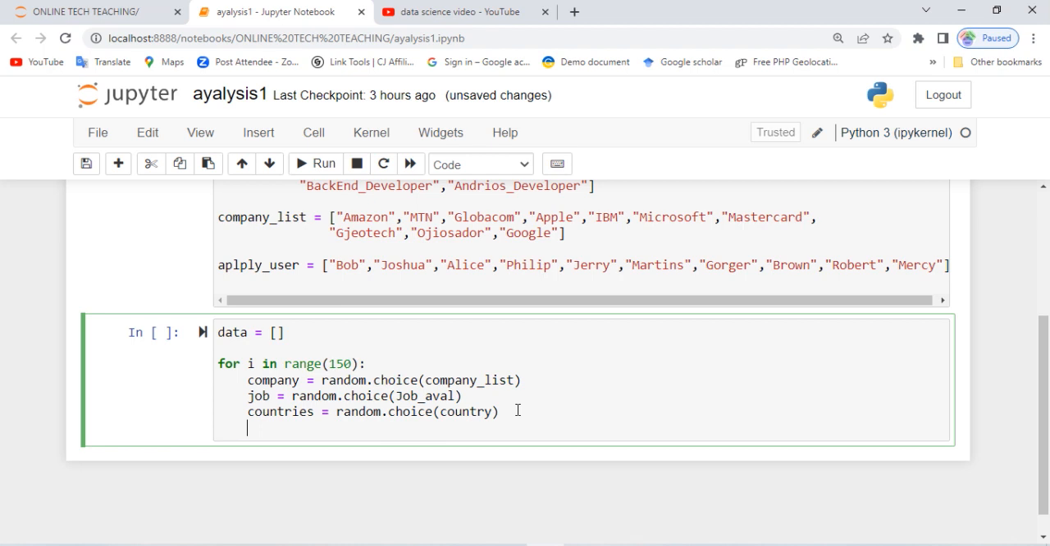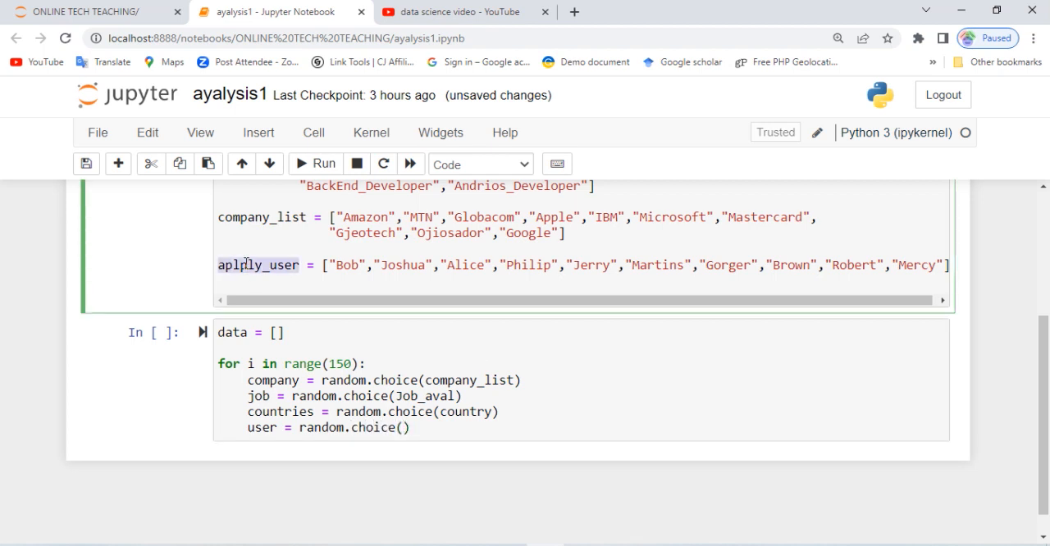Now after that, we need the users, which is the applicant. When I say random dot choice, we pass it to applicant, which is the apply users list, like we defined. Now we'll put it here.